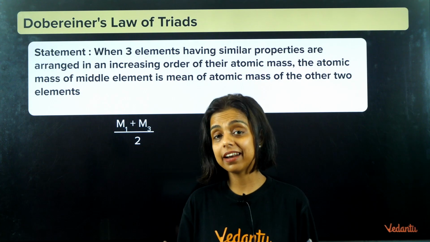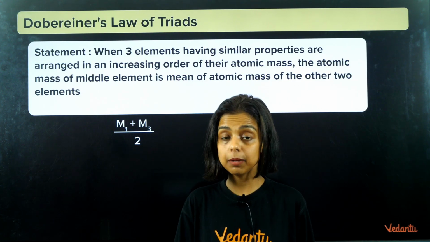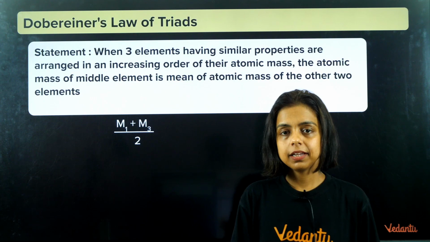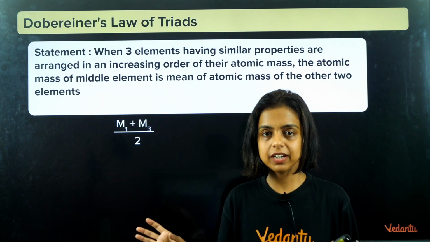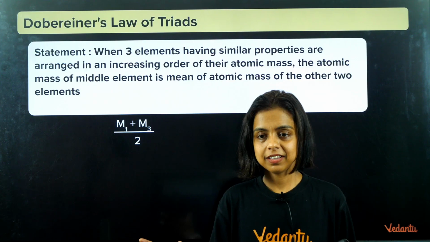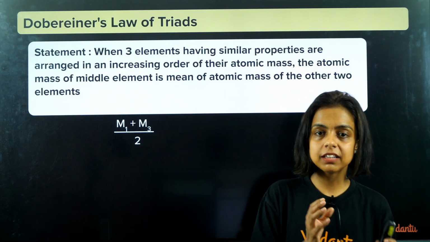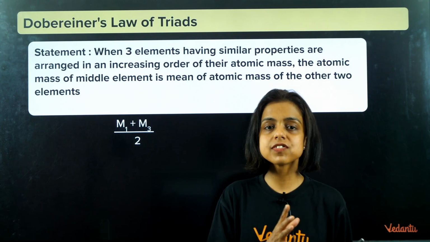And how did he arrange the elements known at that time? In groups of 3. He distributed the elements in a group of 3, right? So, triads. And the 3 elements in a group have similar properties.